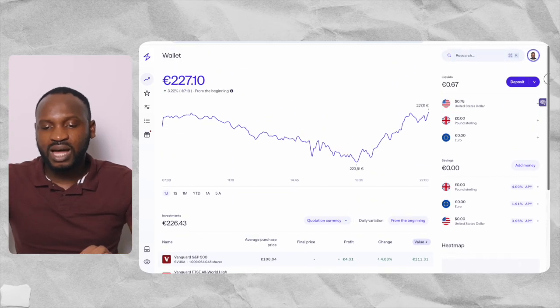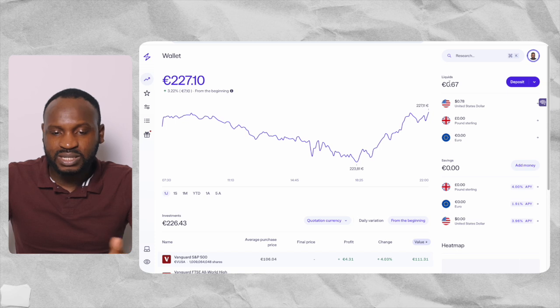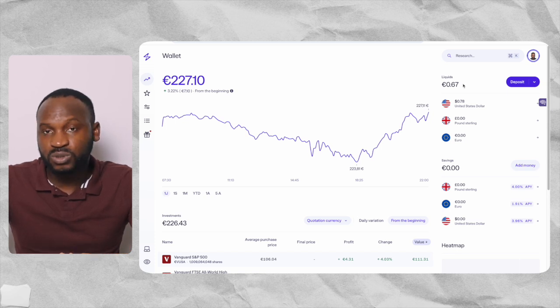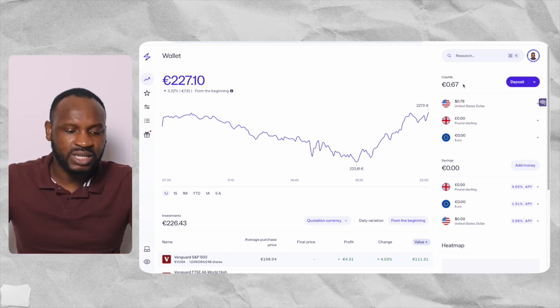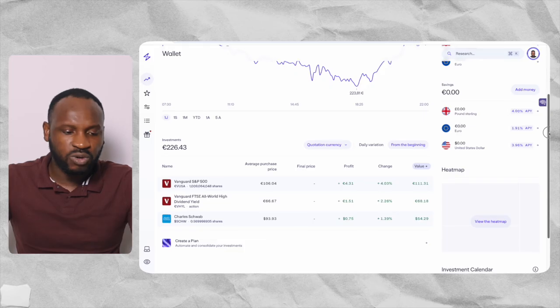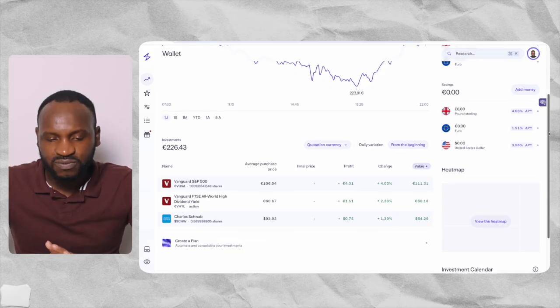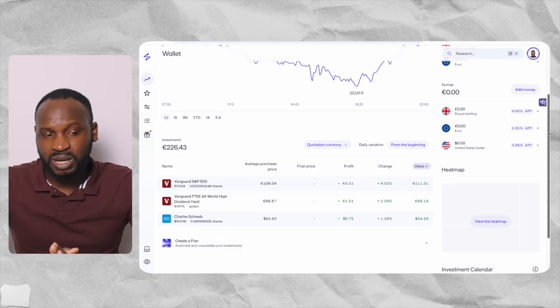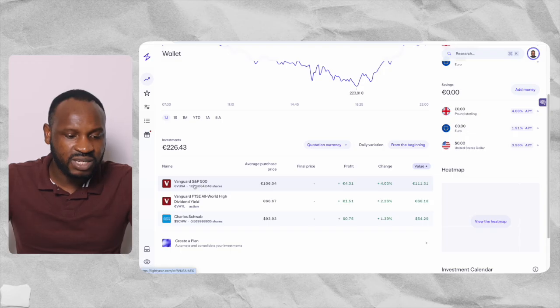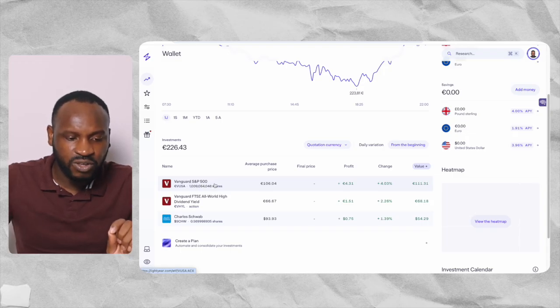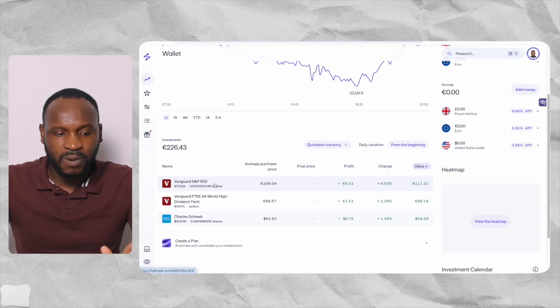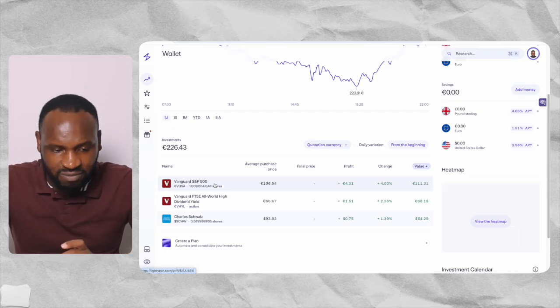One thing that you are seeing here is the money that I have earned, because they gave me that. I just have to be honest. And if you scroll down here, you are going to find the index fund that I have invested my money on. So you can see that I have invested in Vanguard S&P 500, which is VUSA. That is Vanguard S&P 500.